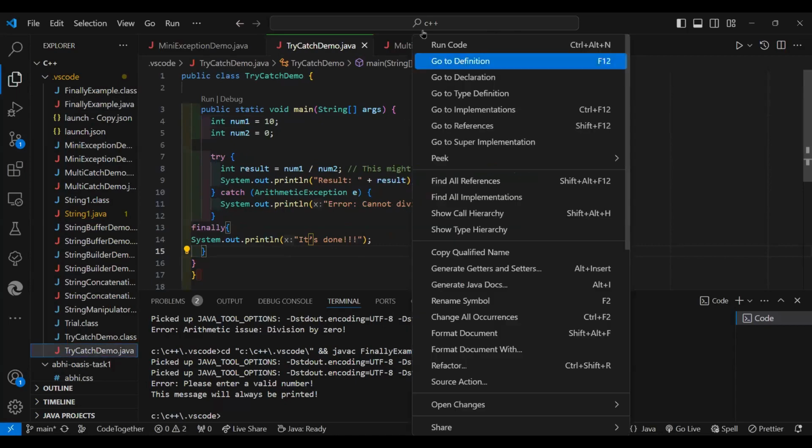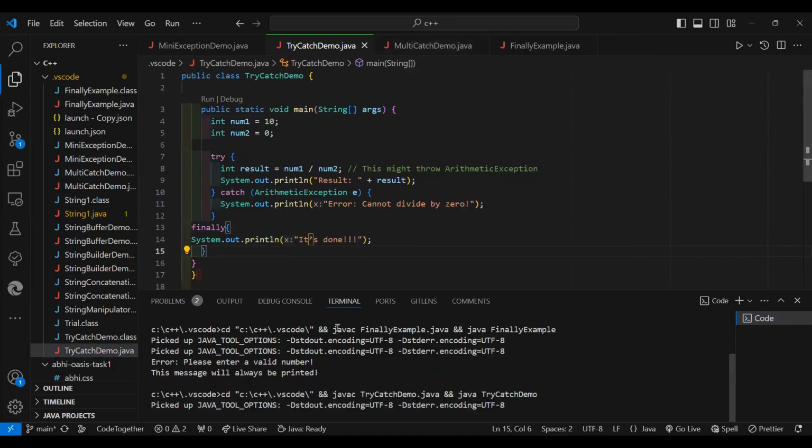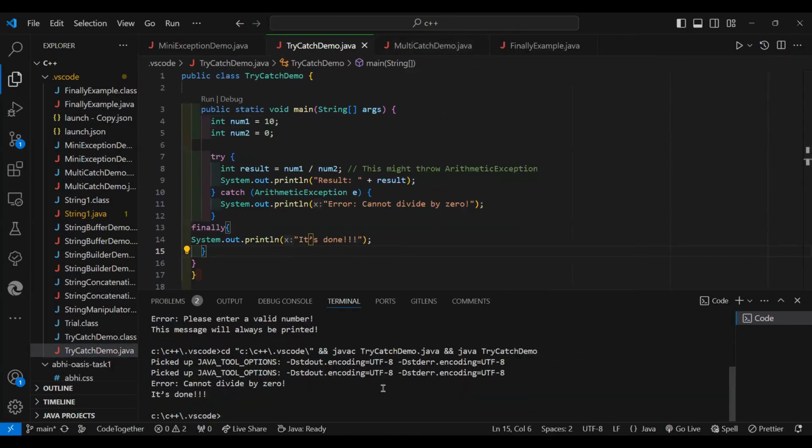It's the same code. Now we are going to execute it. See, we can see that we have got an error. As we can't divide a number by 0, we are getting an error. That is, we are getting the output from the catch block, that is, cannot divide by 0. And the finally block will, however, execute. So we are getting "it's done".